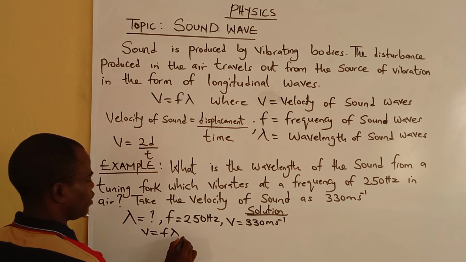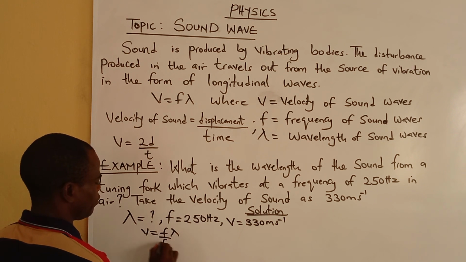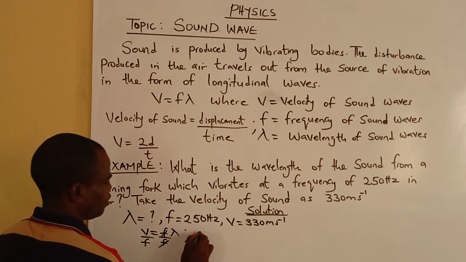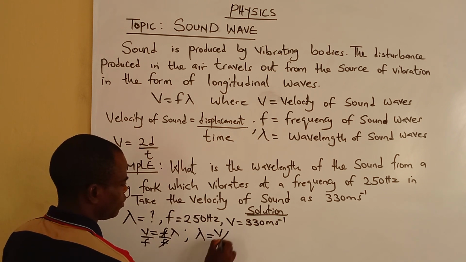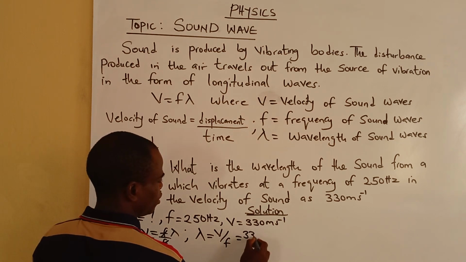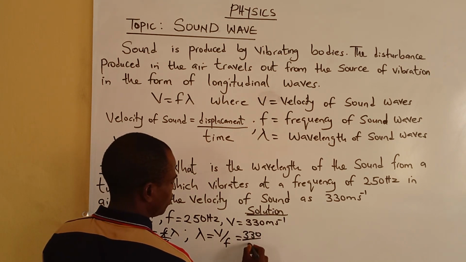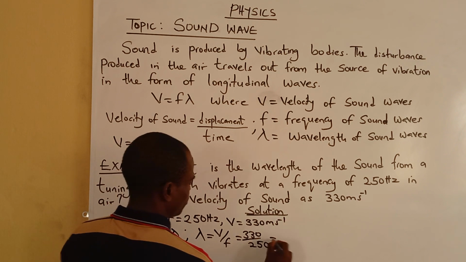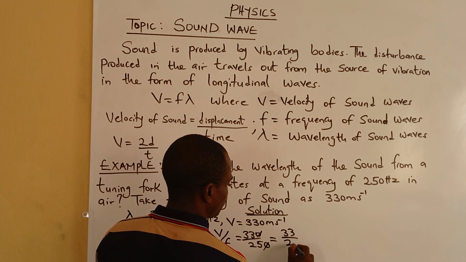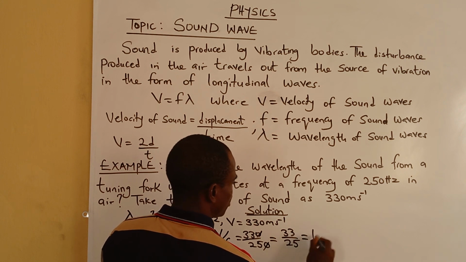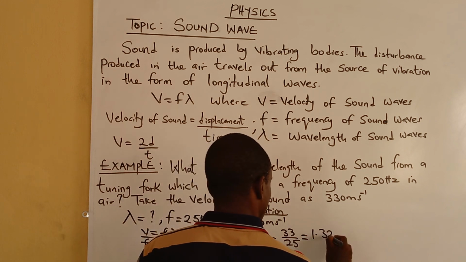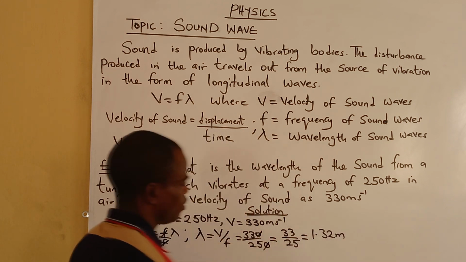I'm looking for wavelength, so divide both sides by F. F cancels F, so wavelength equals V over F, which is 330 divided by 250. 0 cancels 0. You have 33 over 25, which is 1 point something. When you divide it, you have 1.32 meters.